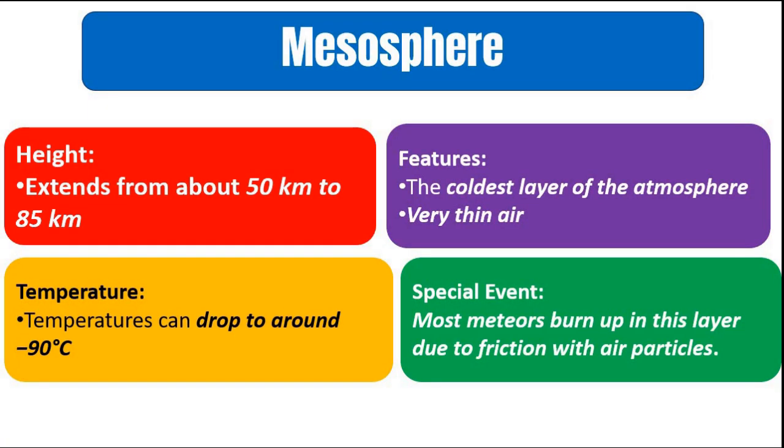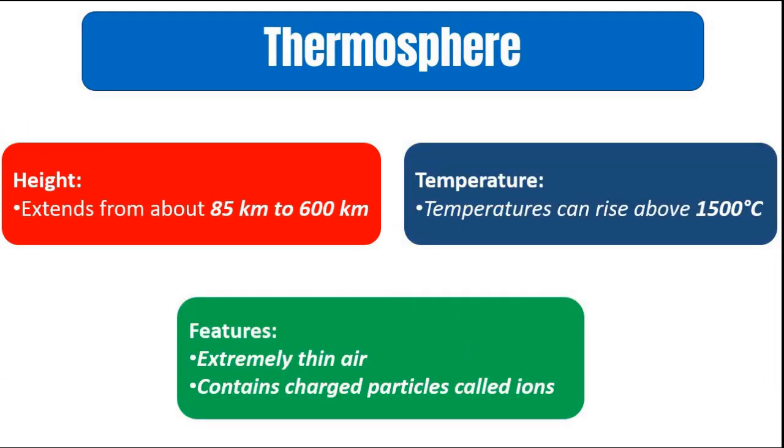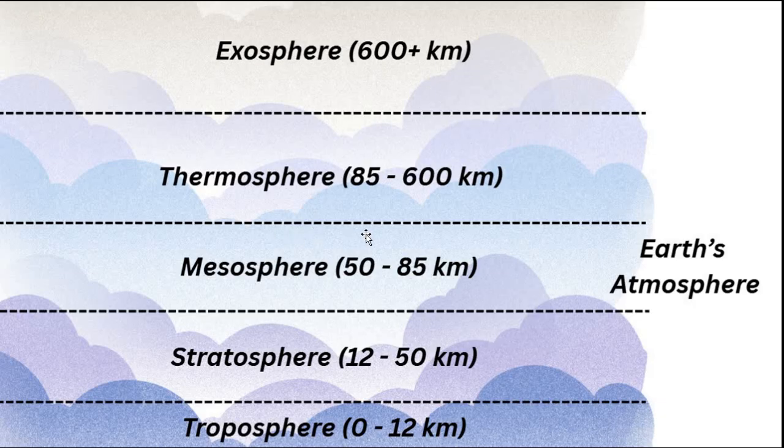Now the next layer here is thermosphere. So thermosphere is from 85 to 600 kilometers. Now this range is a bit more than the other layers, where troposphere is from 0 to 12 kilometers, this is around 38 kilometers, 12 to 50.